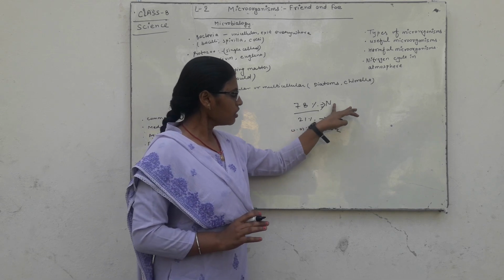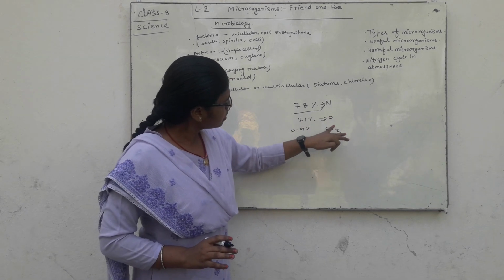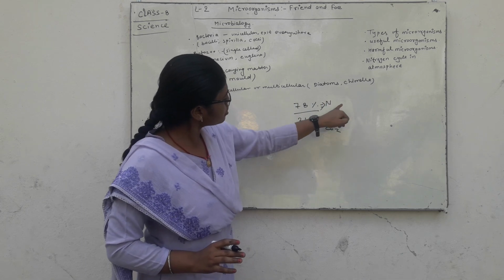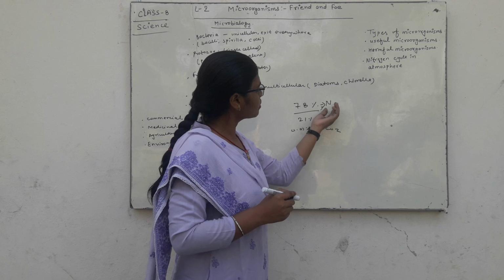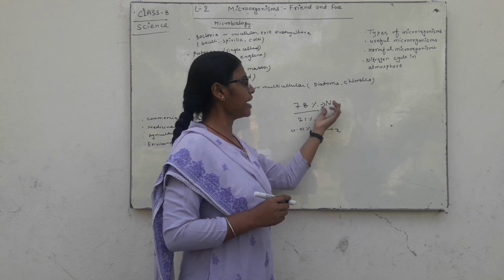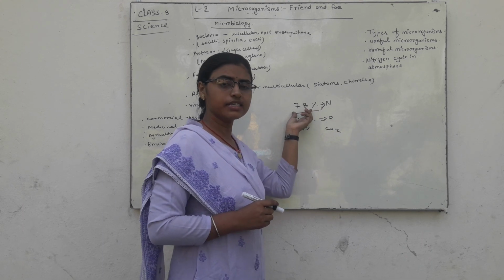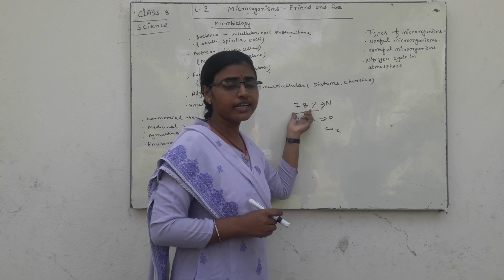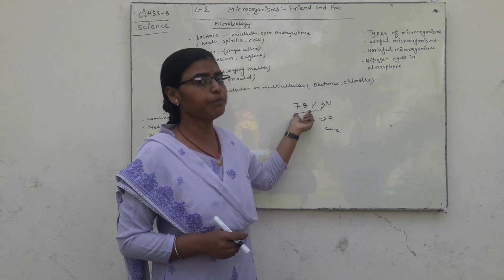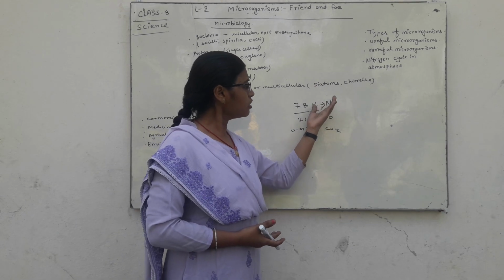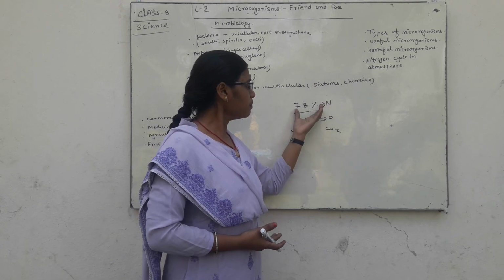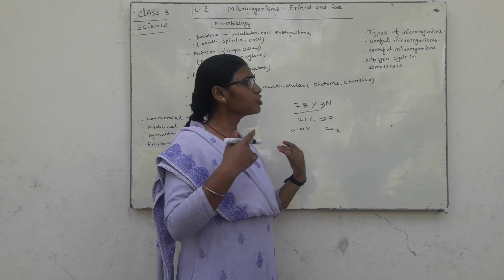So here we can see that the most abundant gas present in our atmosphere is nitrogen, at 78%.